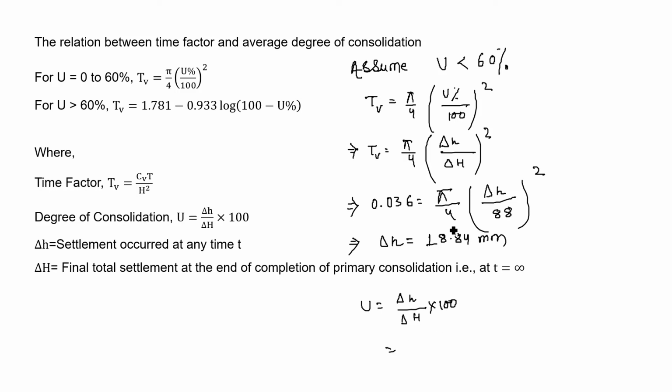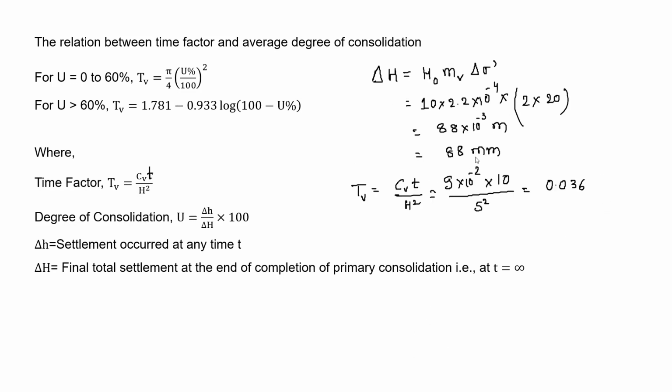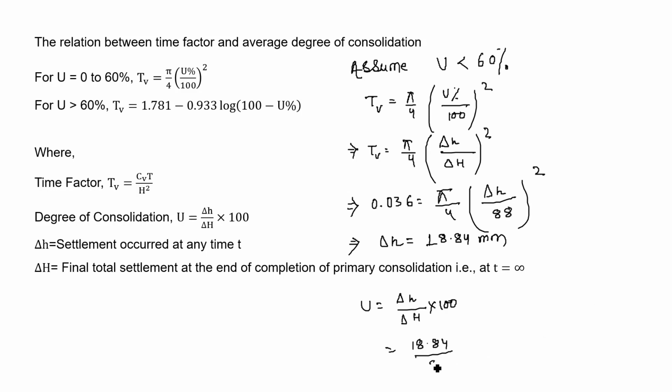The del h comes here as 18.84, and del capital H we have calculated as 88 mm, final settlement, into 100. After the calculation, we will get U, the degree of consolidation, as 21.4%, which is smaller than 60%. So our assumption is right. No issue with this.